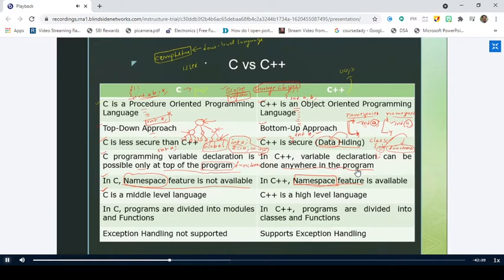Now tell me, what do you mean by high level language? Which is understandable to users. Right. So high level languages are those languages which are easily understandable by the user. So there is a simple difference between low level language and high level language. If the language is easily understandable by the computer, it comes under the category of low level language. And if the language is easily understandable by the user, it comes under the category of high level language. Is it clear? Yes, sir.